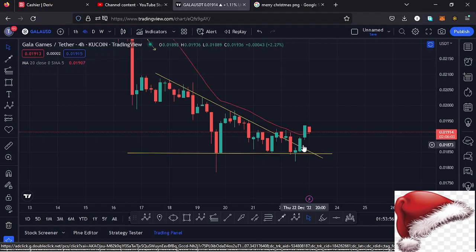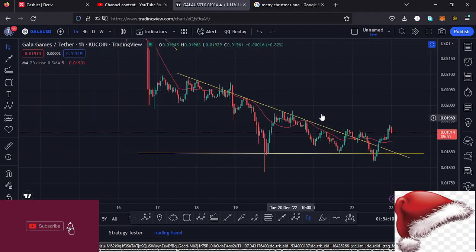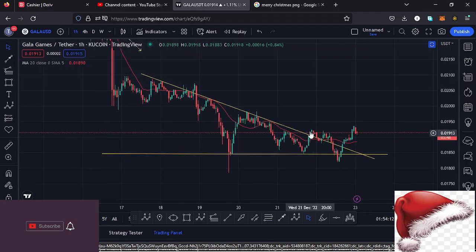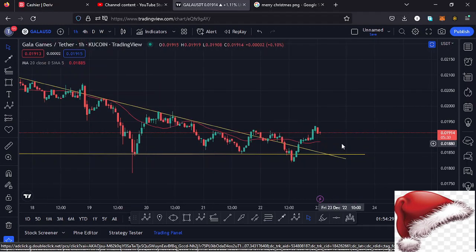We have also managed to break above the 20-day MA, meaning it's now acting as support here on the 4-hour chart. Jumping to the 1-hour chart, where that chart pattern is also better seen, you can see yesterday we had tried to break out of the triangle to the upper side. We even tried to have a retest, but the retest was not a success, and that movement got us back into the triangle once more. Right now we have seen another breakout to the upper side, and we also managed to break above the 20-day MA here on the 1-hour chart, and that means we now have support for us to continue supporting any movements to the upper side.